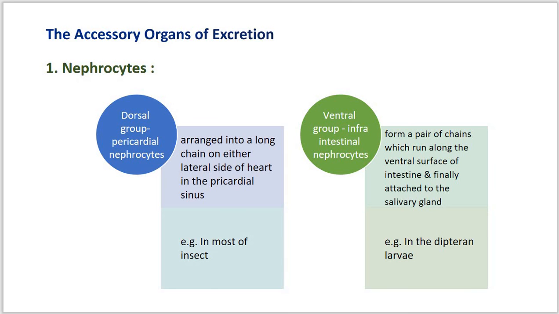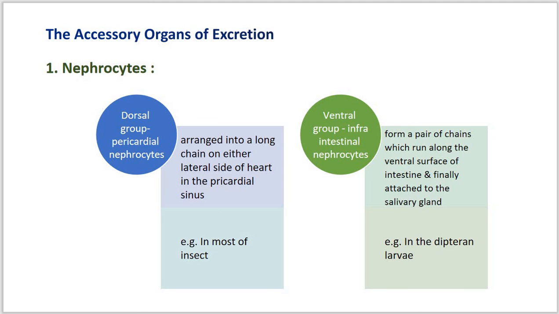Let's discuss the first organ, the nephrocyte. The nephrocytes form two major groups, the dorsal group of pericardial nephrocytes and the ventral group of infraintestinal nephrocytes. The dorsal nephrocytes are arranged into a long chain on either lateral side of the heart in the